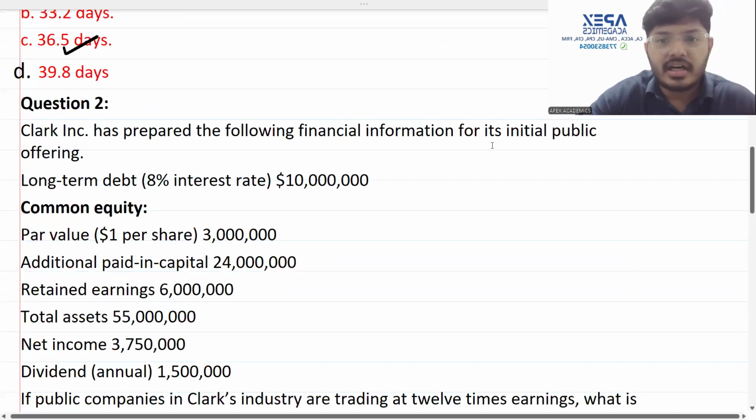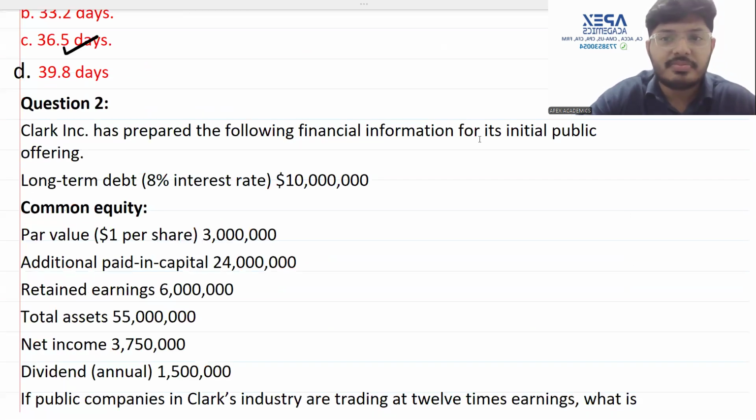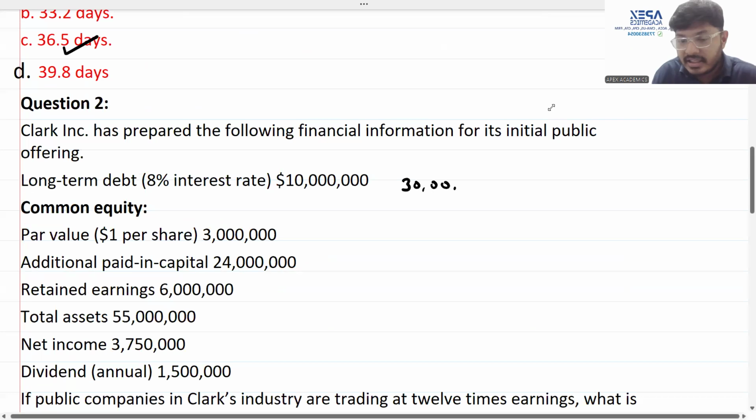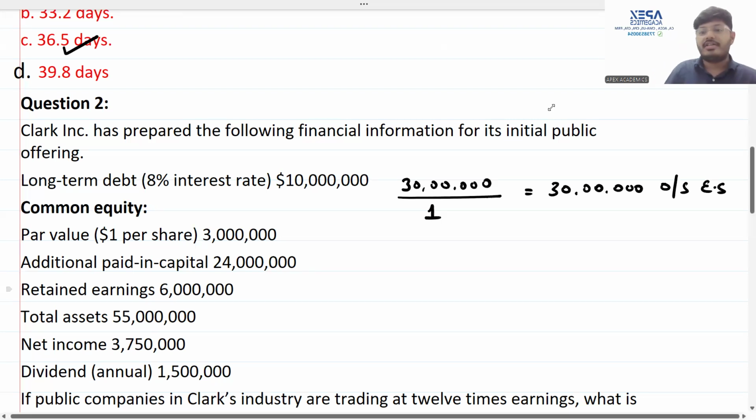The next question, again an interesting question. What are they asking us in this particular question? They are saying that Clark has prepared the following financial information for its initial public offering. It has a long-term debt of 1 crore, that is 10 million. Par value of equity shares is 3 million, that is 30 lakhs. So 30 lakhs worth of equity shares total, and the value of one equity share is $1. That gives us 30 lakhs or 3 million outstanding equity shares.